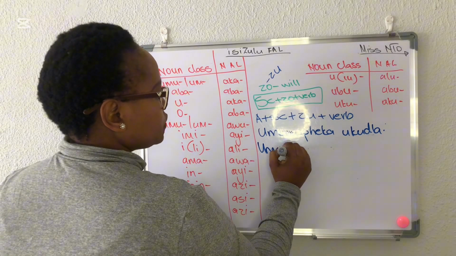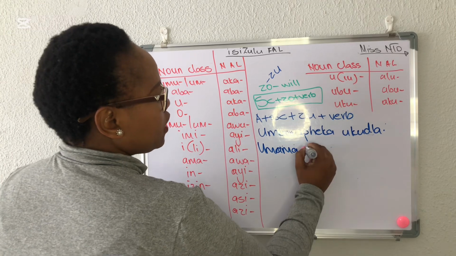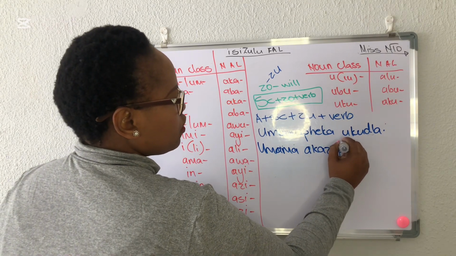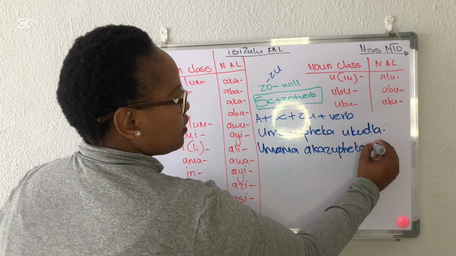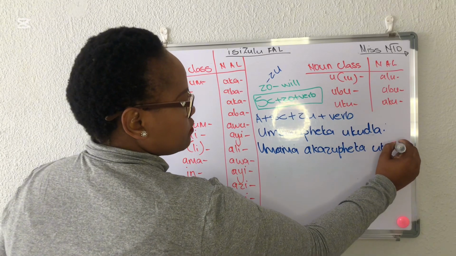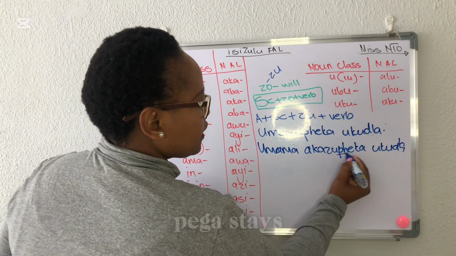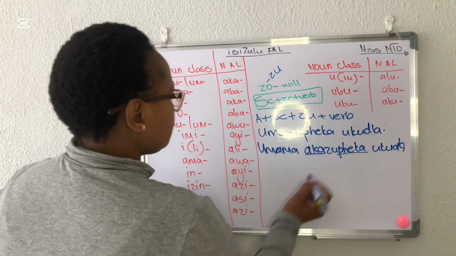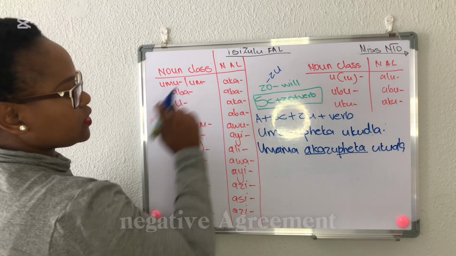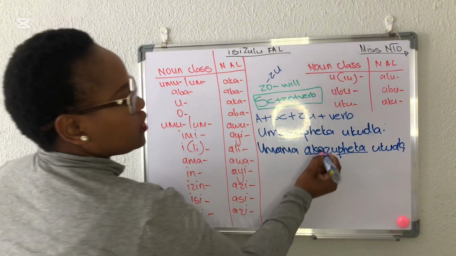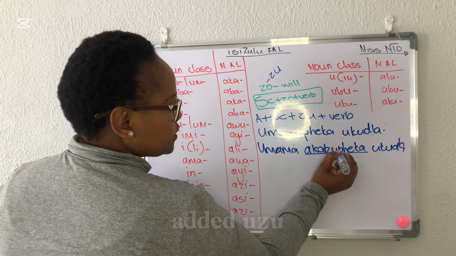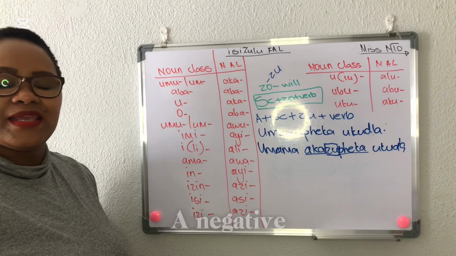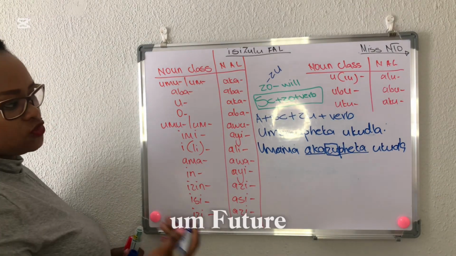Umama is going to stay the same. Akazupheka ukudla. Pheka stays the same. And we have put negative. There's umama, negative, agreement link. And then we also added uzu, which is a negative future tense.